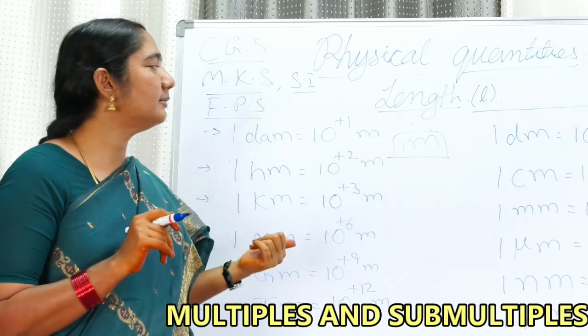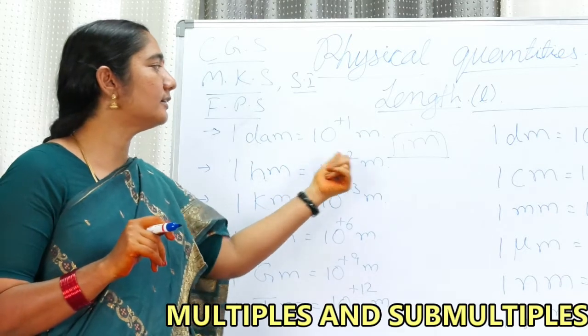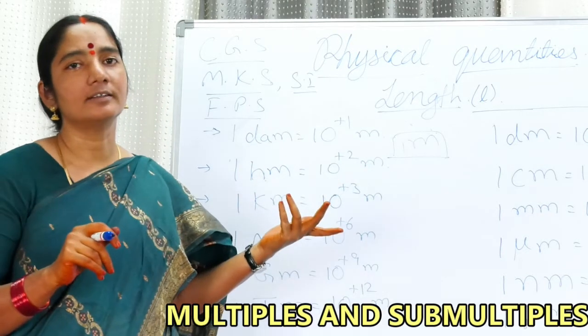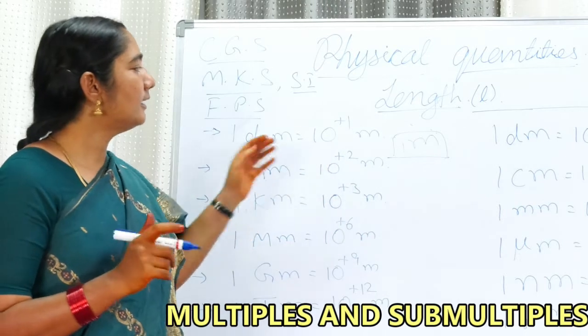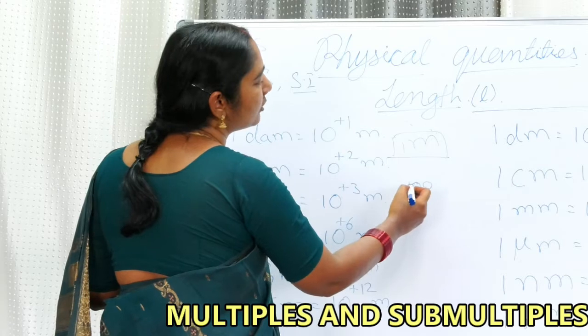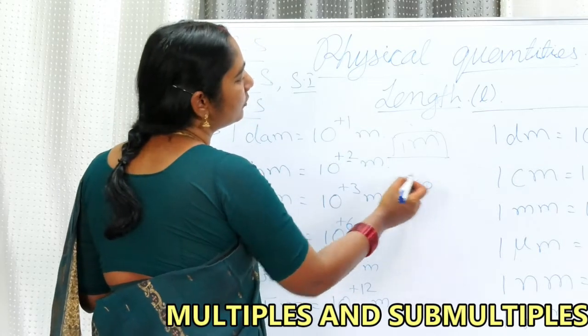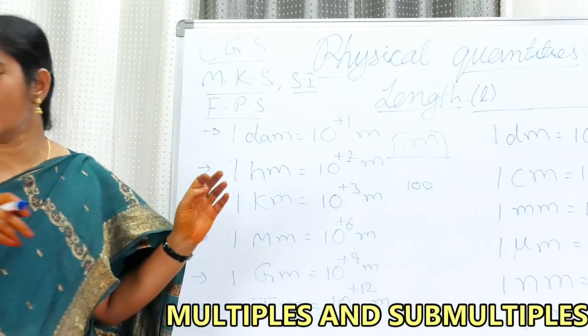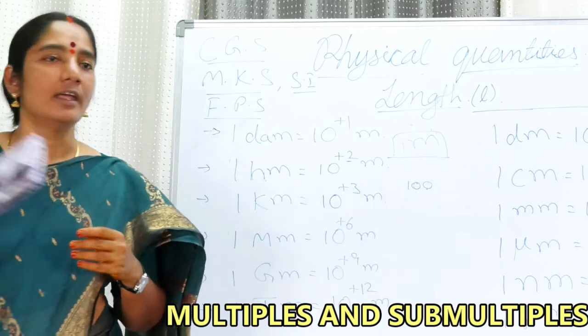1 hectometer means 10 to the power of 2 meters. 10 to the power of 2 means 100. See, power is nothing but the number of zeros: 10 to the power of 2 means the number of zeros must be equal to 2. That means 1 followed by 2 zeros, 100. So 100 meters is equal to 1 hectometer.